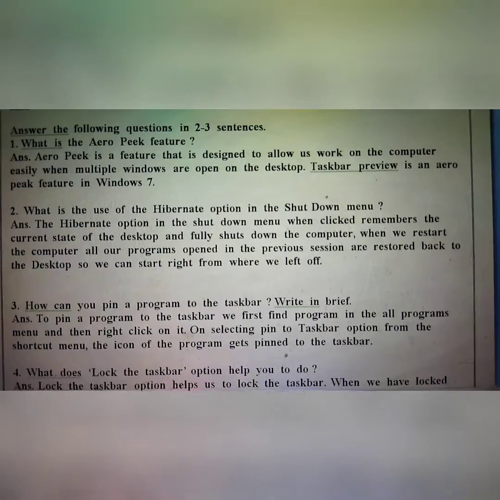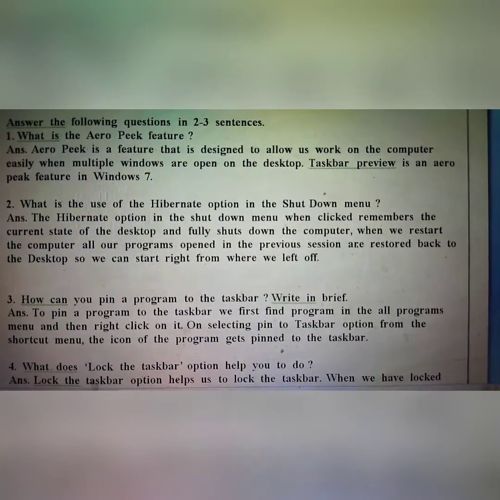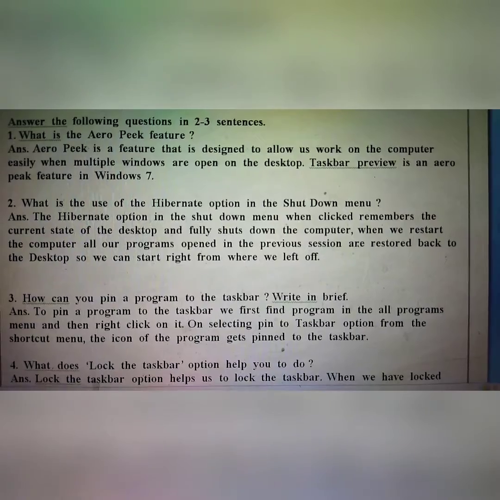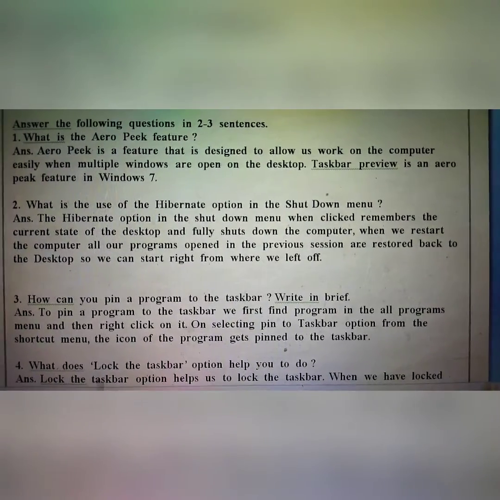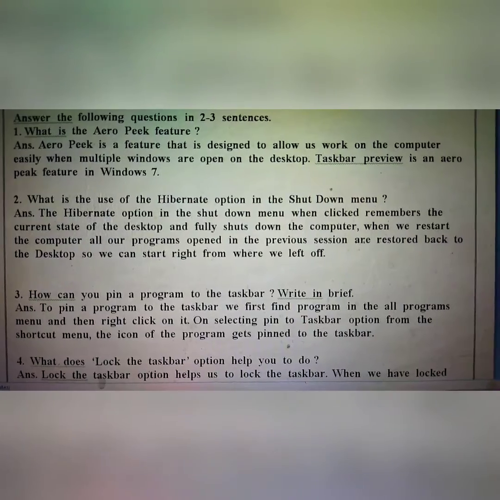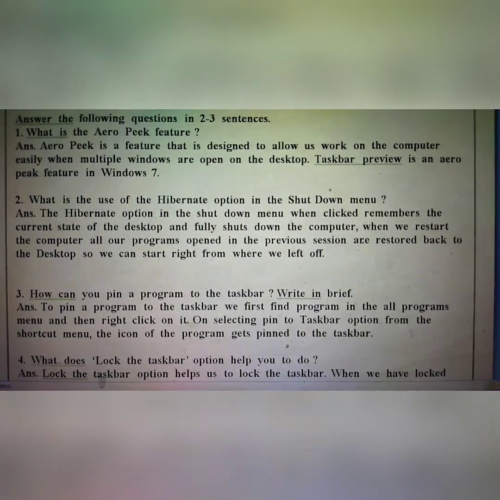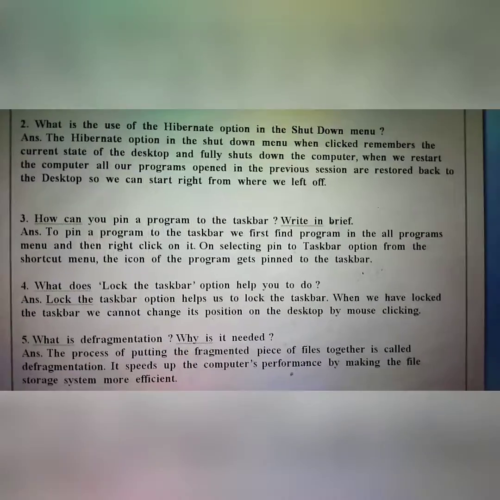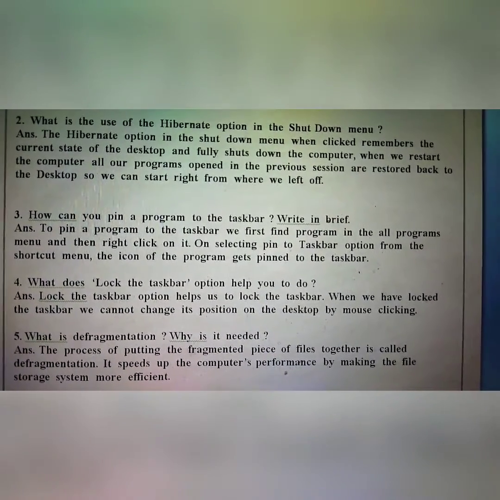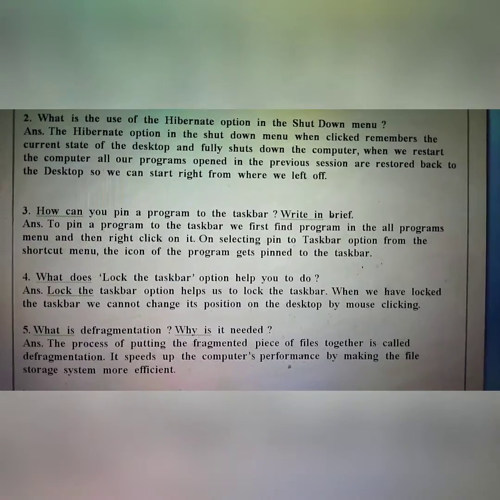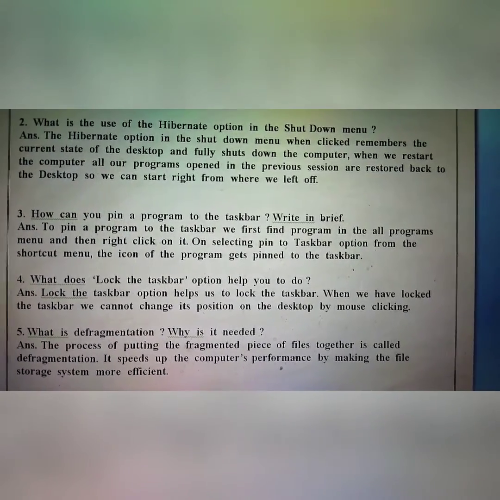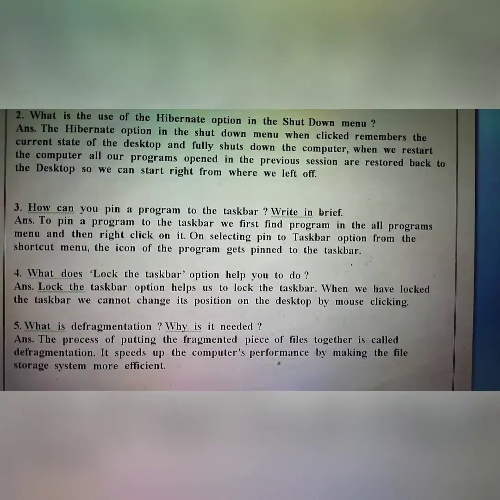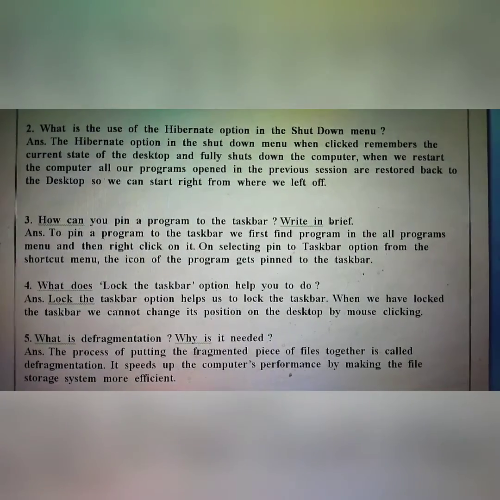The third question is, how can you pin a program to the taskbar? Write in brief. To pin a program to the taskbar, we first find the program in the All Programs menu and then right click on it. After selecting the Pin to Taskbar option from the shortcut menu, the icon of the program gets pinned to the taskbar. The fourth is, what does the Lock the Taskbar option help you to do? The Lock the Taskbar option helps us to lock the taskbar. When we have locked the taskbar, we cannot change its position on the desktop by mouse clicking.